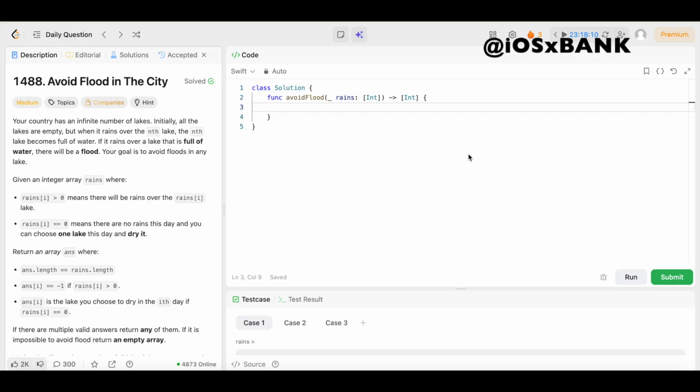All right, y'all, we're back again, another day, another LeetCode problem where we're doing daily LeetCode problems. And today we have question number 1488, Avoid Flood in the City. The difficulty level is medium, but don't worry because you already know we're going to keep the solution as simple and easy to understand as possible.